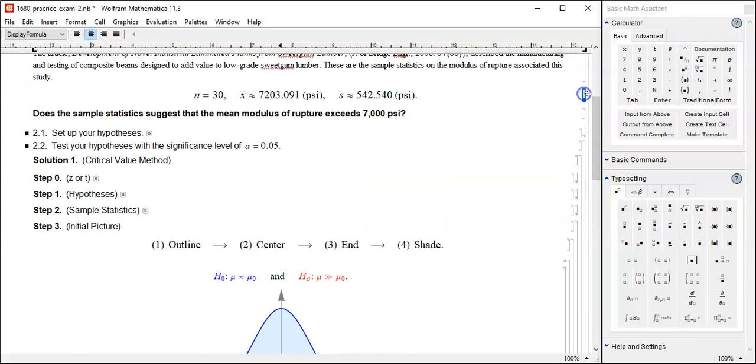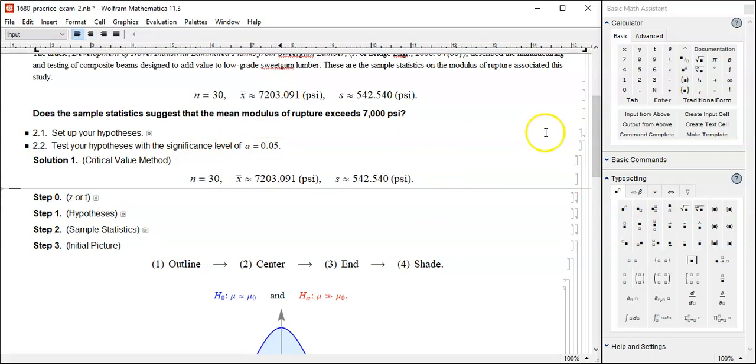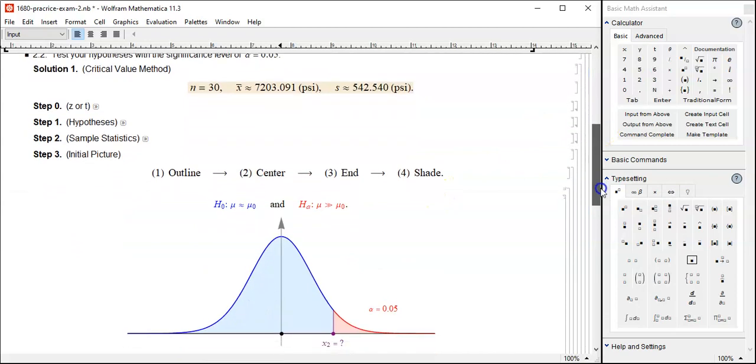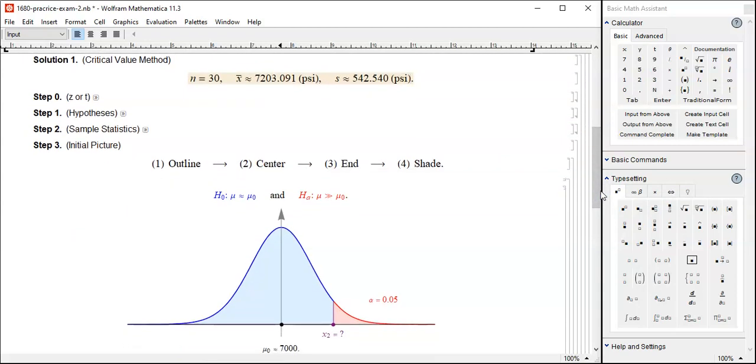Let me copy and paste the sample statistics. And then we draw the outline. And then the center is, of course, the null, 7,000. Maybe I should be opening, no, not this one.